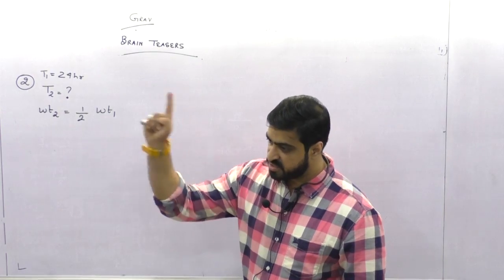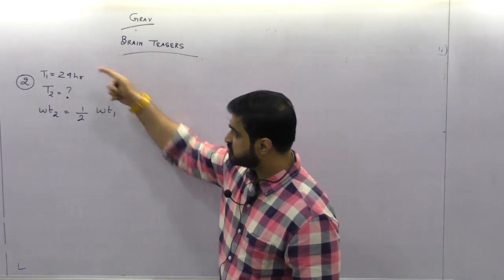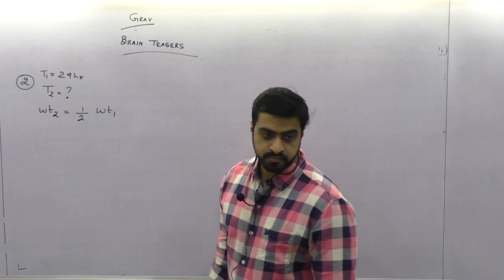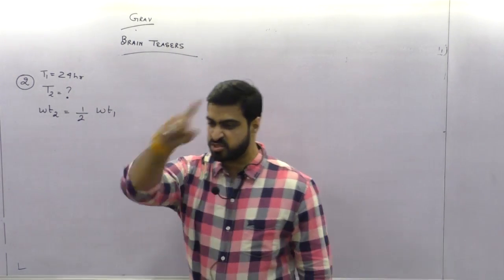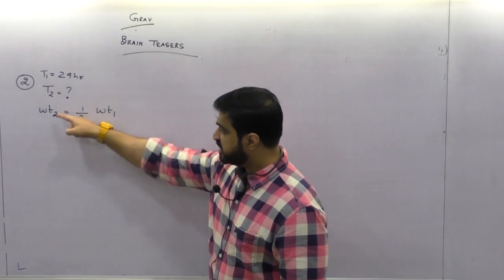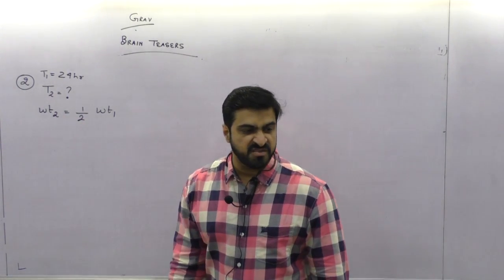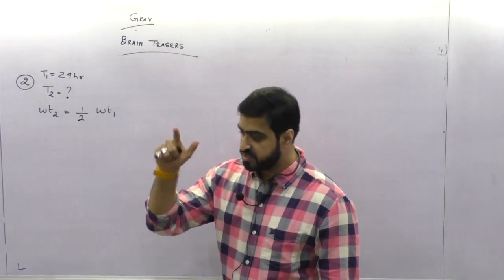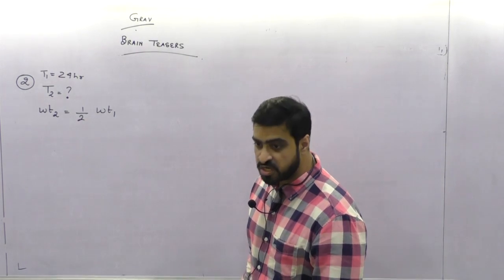Today's rotation time is how much? 24 hours. My weight is how much? W1. Tomorrow, suppose Earth rotates faster. Time will change. Weight will change. How much is the weight? Half of today's weight. You got this much? Acha, now I'll prove something.